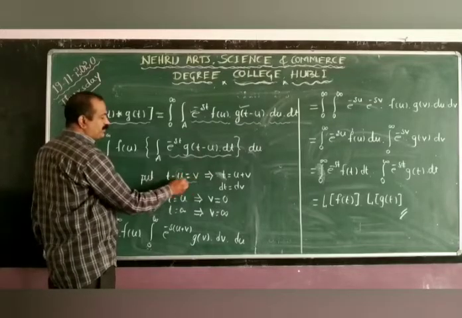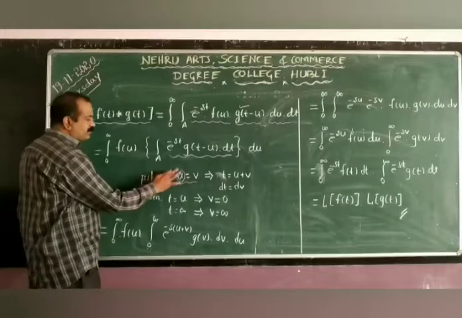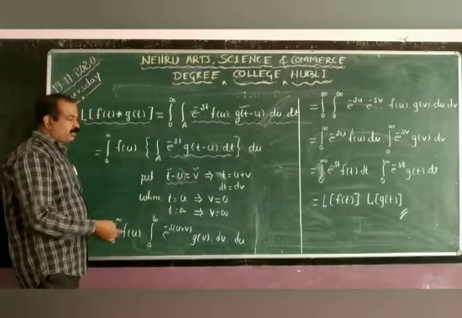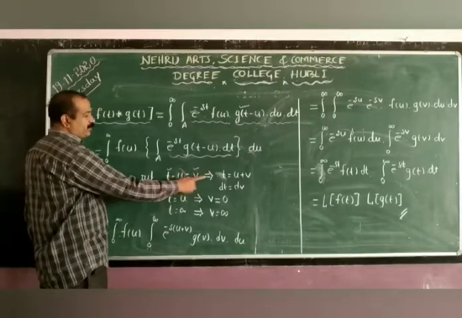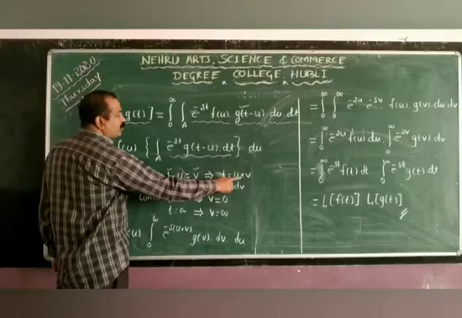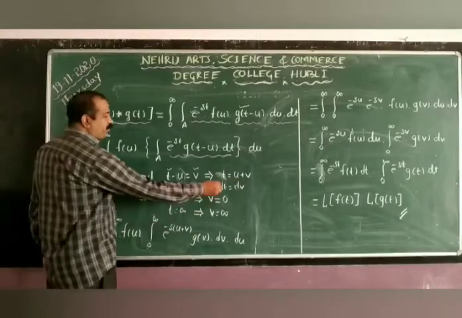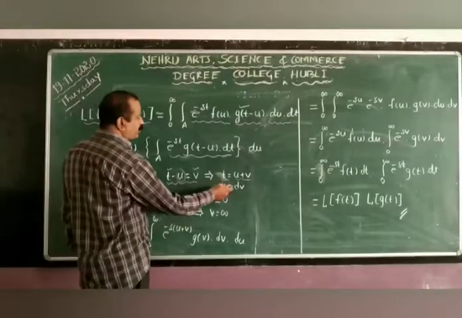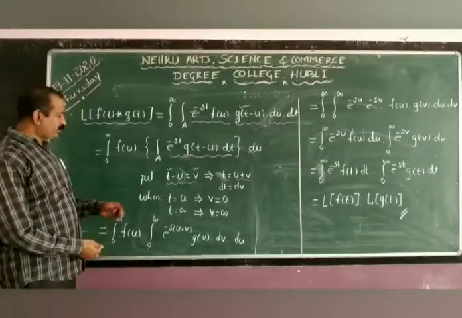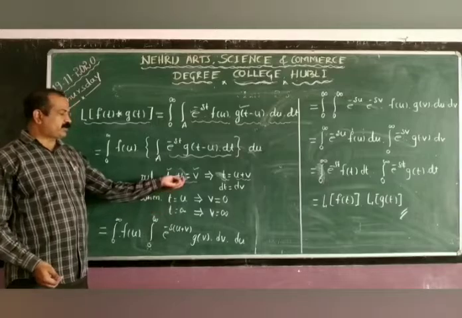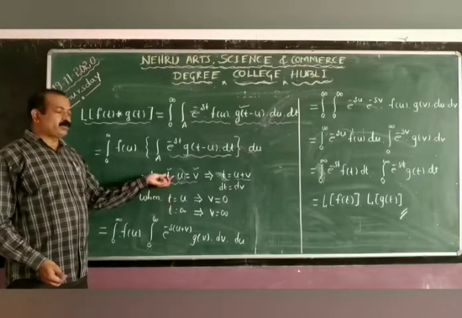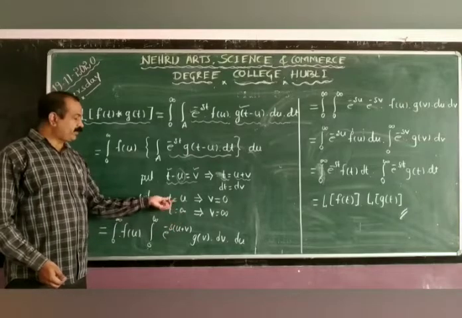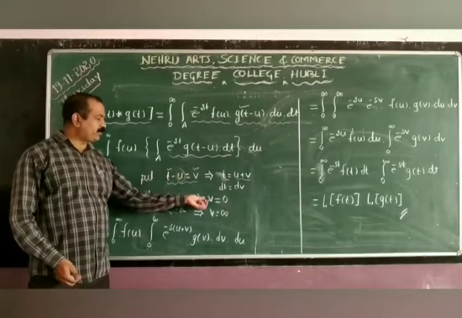When we put t minus u equal to v, we get t equal to u plus v. Differentiating t with respect to v, we get dt equal to dv. When t takes the initial point u, v becomes u minus u, which is 0. When t takes infinity, v becomes infinity.